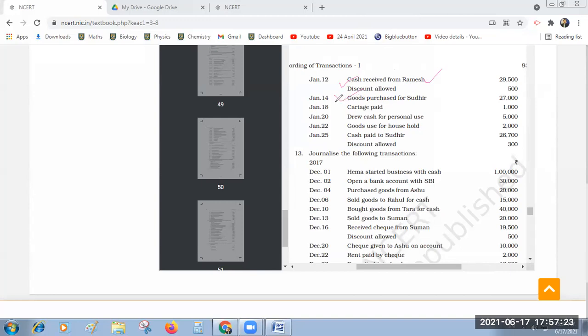Cartage account debtor to cash account. Very good. Next. Drawings account debtor to cash account. Okay. Next one. Drawings account debtor to purchases account. Okay, very good. Last one. Cash account debtor, discount account debtor to Sudhir's account. Very good.